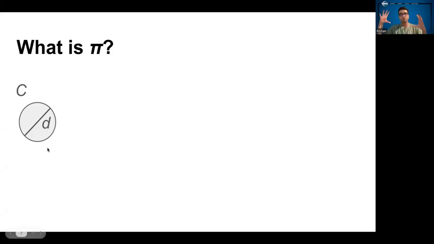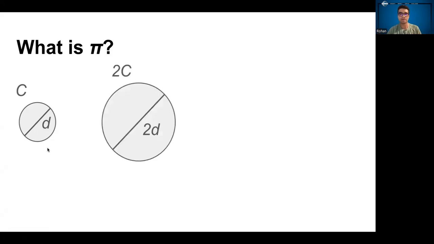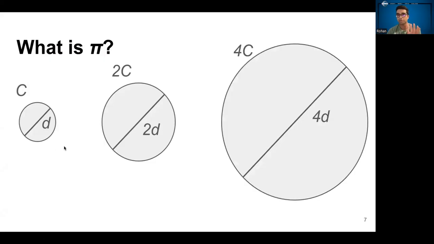Now, if we scale the circle by a factor of 2, the circumference is twice as big, and so is the diameter. If we make it twice as big again, you'll have a larger circle with a circumference of 4 times c and a diameter of 4 times d.